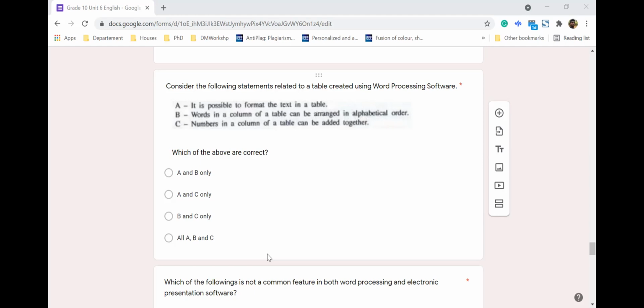We have not discussed this, right? But let me show you how you may do this. And then C, numbers in a column of a table can be added together. So the answer is actually all these three. But I can understand, because we have not discussed these things, right?